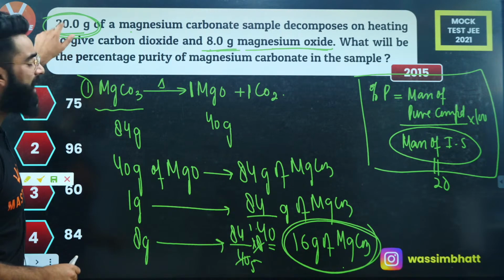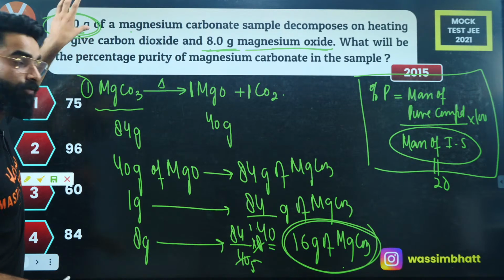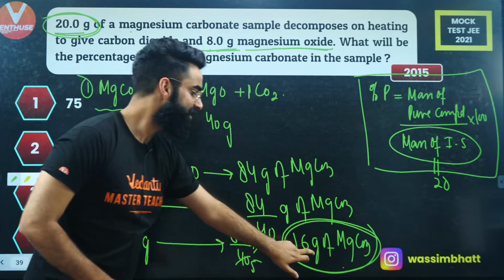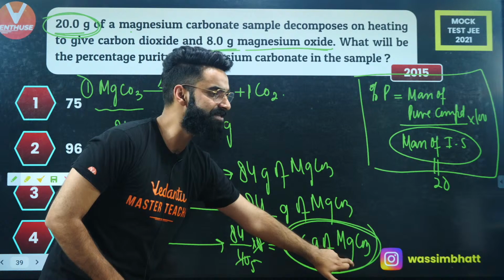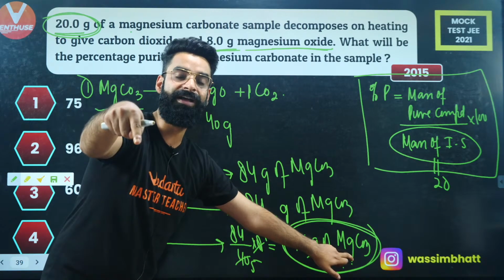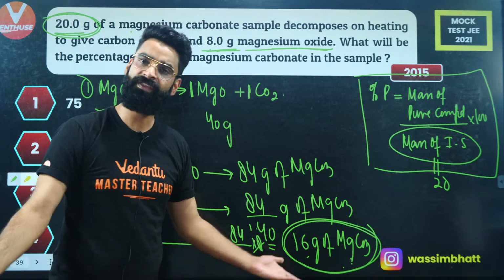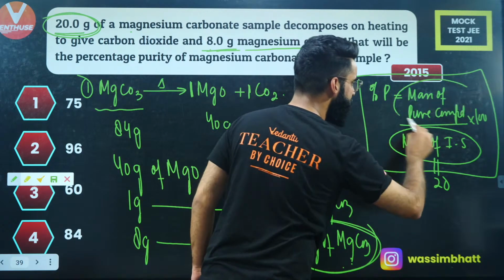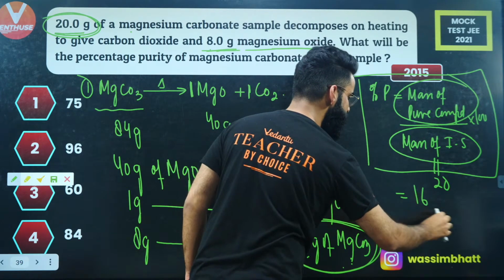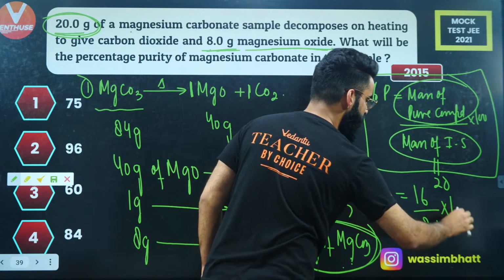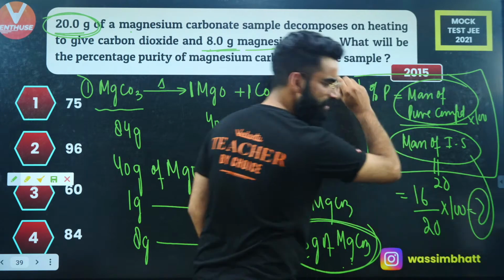How much did I have? I had 20 grams of impure sample. Out of 20 grams of impure sample, only this much amount of magnesium carbonate has reacted. And in the chemical reaction, only pure substance participates. So this is the mass of pure magnesium carbonate. Done and dusted. You got the mass of pure magnesium carbonate, which is around 16 grams, divided by mass of impure, multiplied by 100. That's going to give you the percentage purity, right?